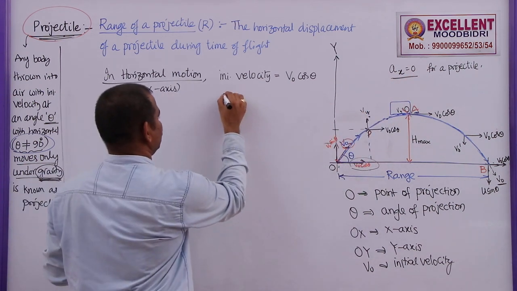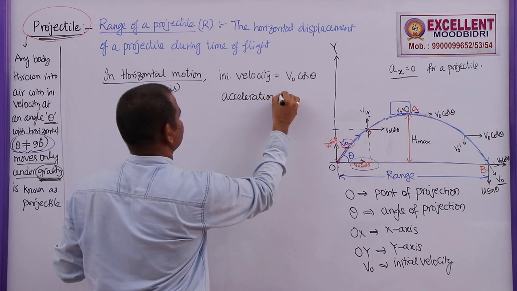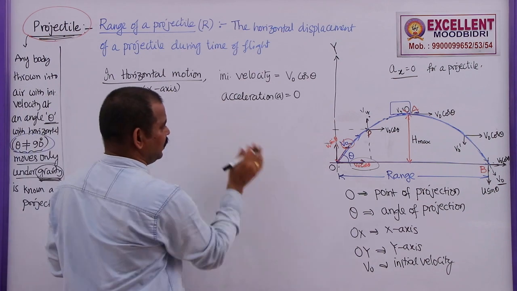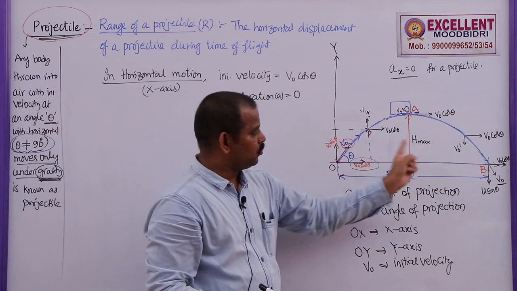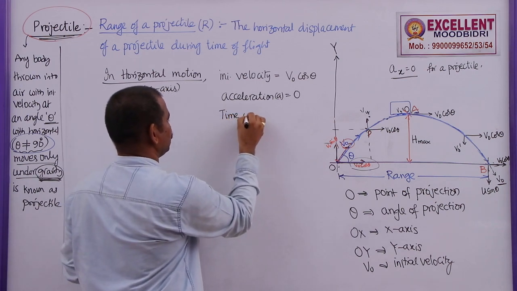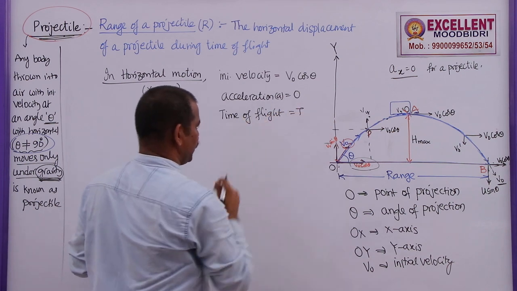So here let me take the acceleration as 0. Then what is the time taken by this projectile to reach B from O? That we call time of flight, which is given by T.